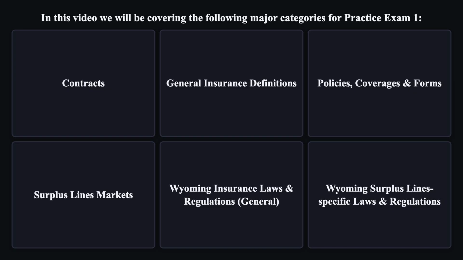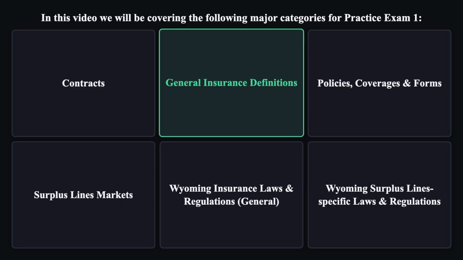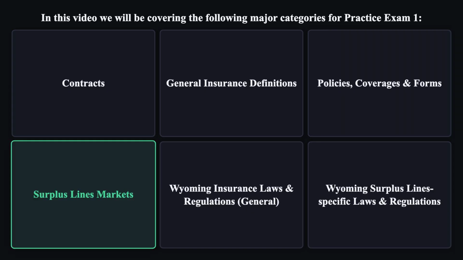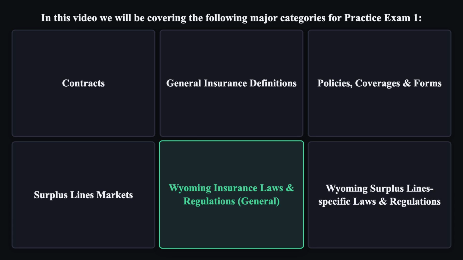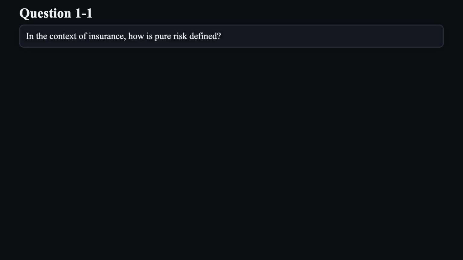In this video, we will be covering the following major categories for Practice Exam 1. Contracts, general insurance definitions, policies, coverages, and forms, surplus lines markets, Wyoming insurance laws and regulations, Wyoming surplus lines specific laws and regulations. Let's walk through the format. I'll read each question and its choices. Let's get started.